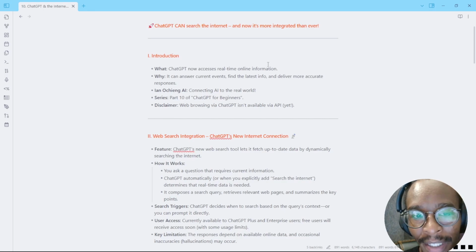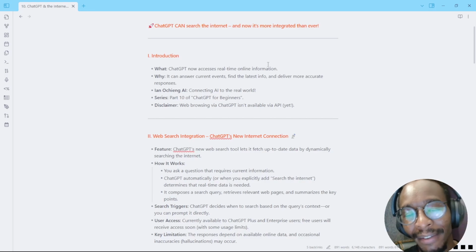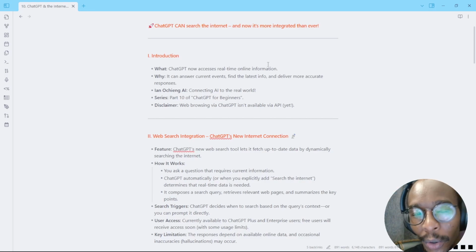And as you know, ChatGPT has a knowledge cutoff point, and speaking from March of 2025, the knowledge cutoff point is June 2024. So most things that have happened after that, it cannot really know in detail, and that's where the search function becomes really useful. This is going to enable ChatGPT to access real-time information, answer current events, giving you the latest information and then deliver very accurate responses.